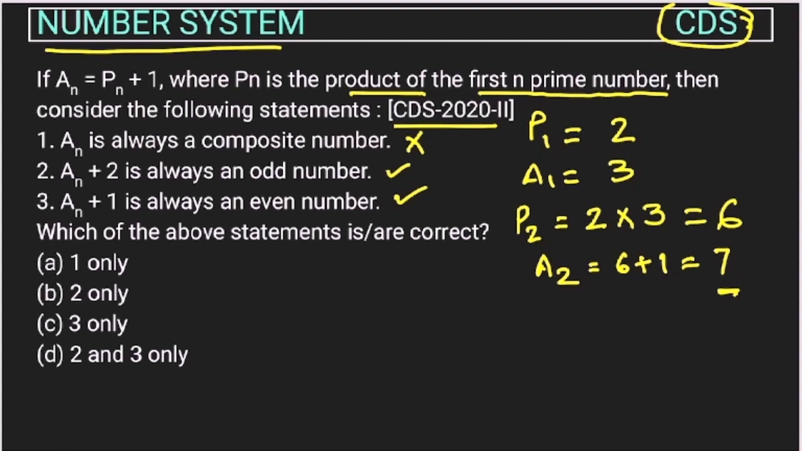Now let's look at the second, an plus 2, right? So this will be 7 plus 2, 9. So 9 is an odd number. So this statement is again correct. Now an plus 1, 7 plus 1, 8. We will get 8. So this is an even number. So again, second and third both are correct.